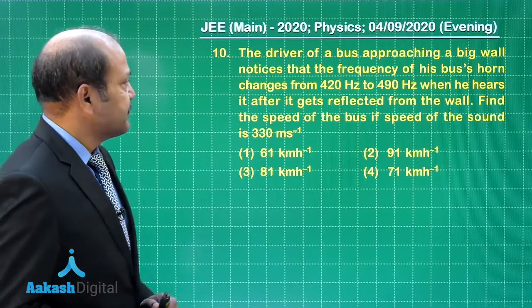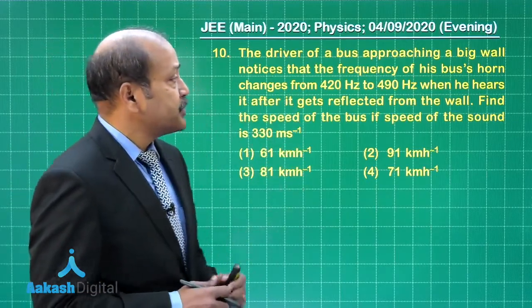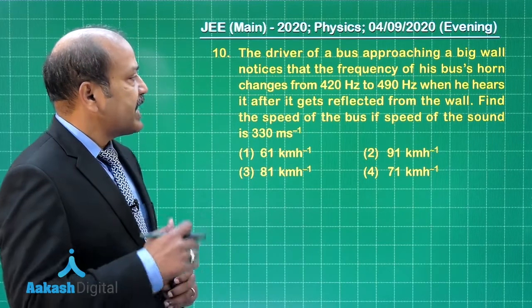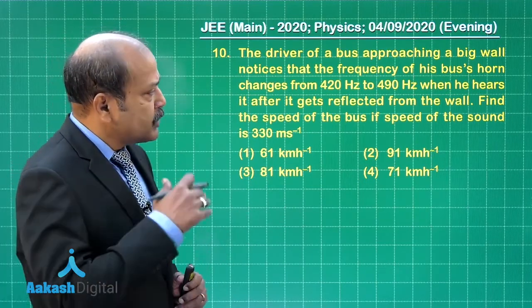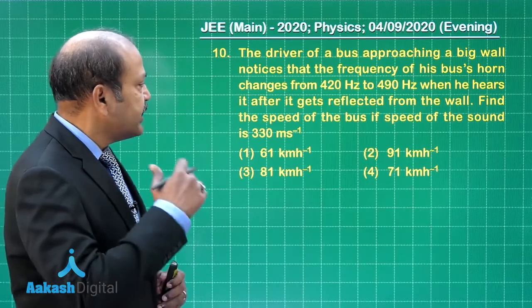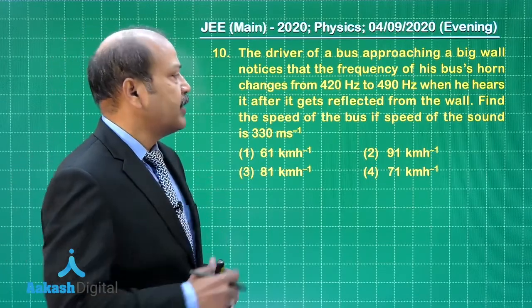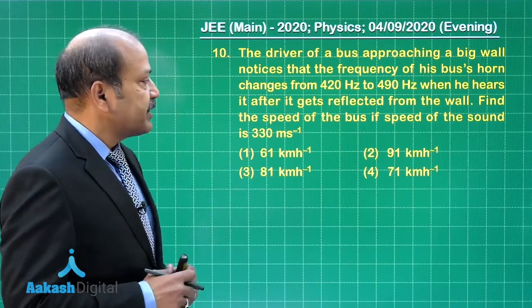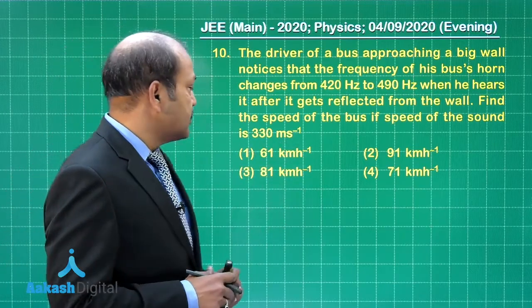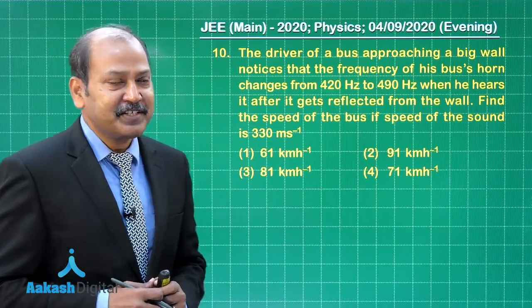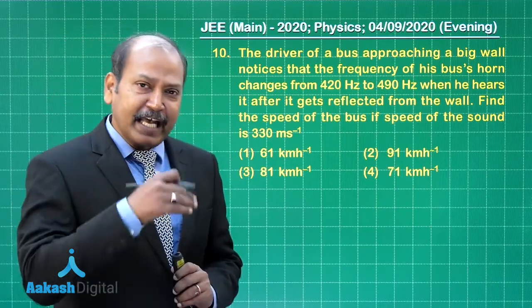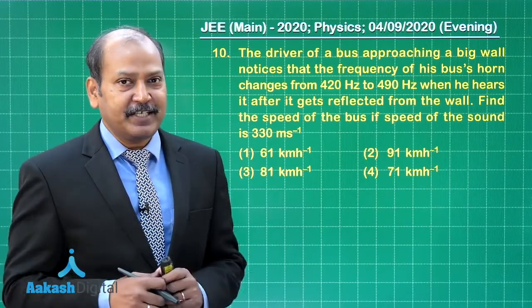Question 10 says the driver of a bus approaching a big wall notices that the frequency of his bus horn changes from 420 Hz to 490 Hz when he hears it after it gets reflected from the wall. Find the speed of the bus if the speed of sound is 330 meter per second. Clearly the question is from the topic sound, and that too on Doppler effect.